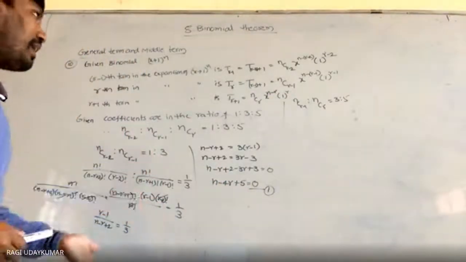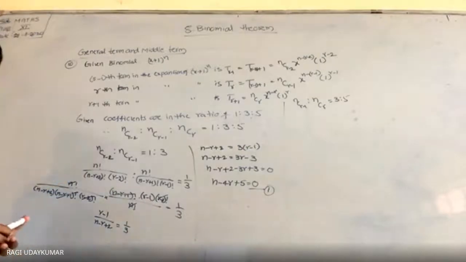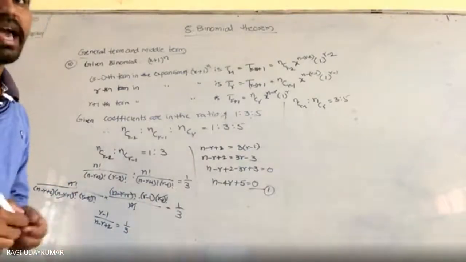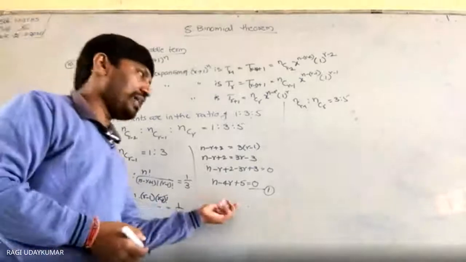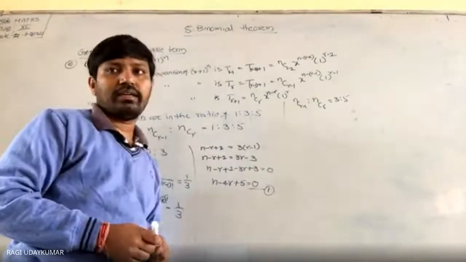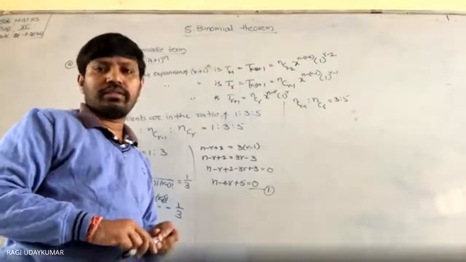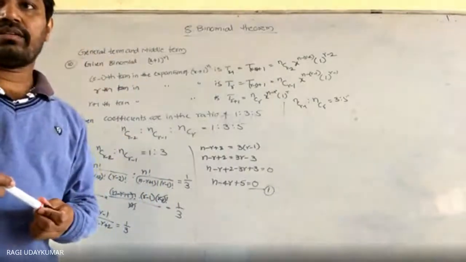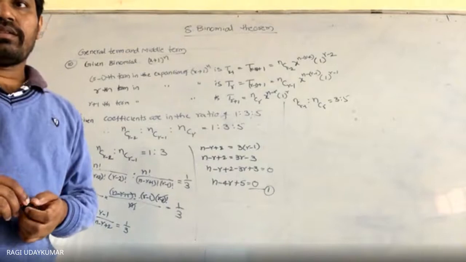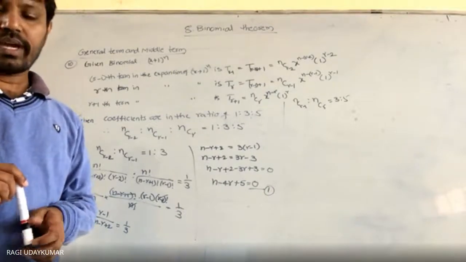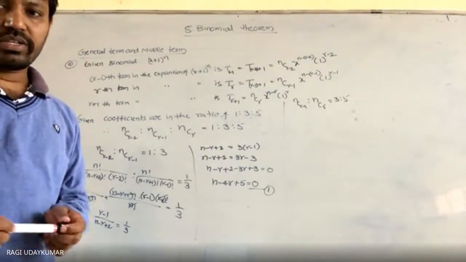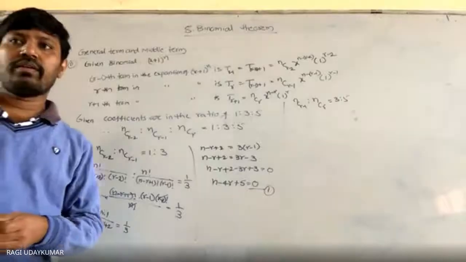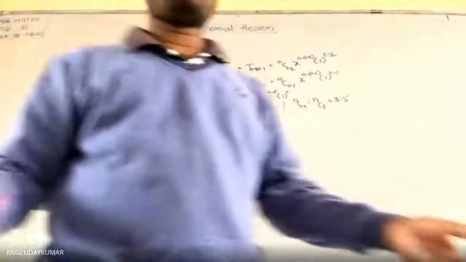After getting the n and r values, what is the question asking you to find out? Find the n and r values. That is only your linear equation that will come. Complete it, I think you can do it. It's not difficult. Okay? Can you do it, Viprajit? Yes, sir.